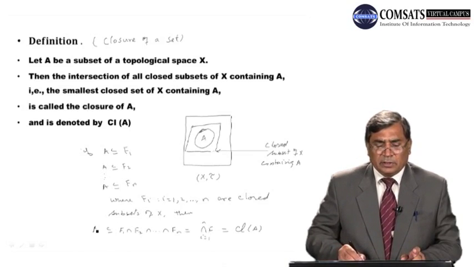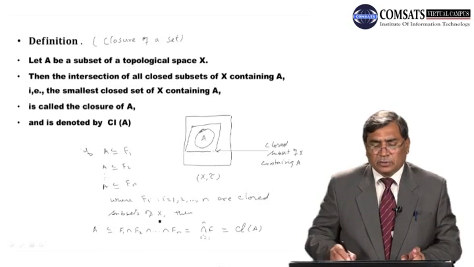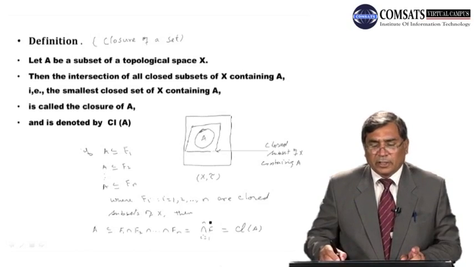So this A will be contained in this. So this is the closure of A. It is the smallest closed set containing A.